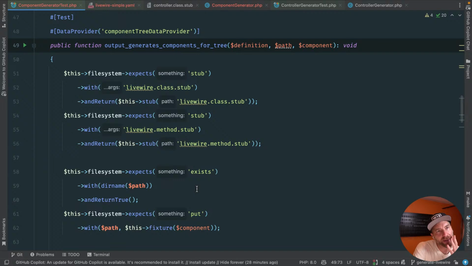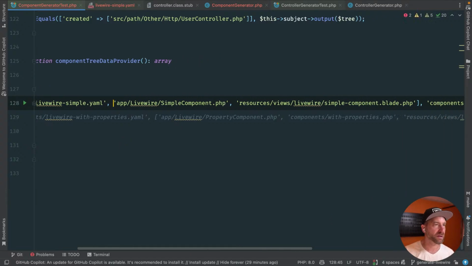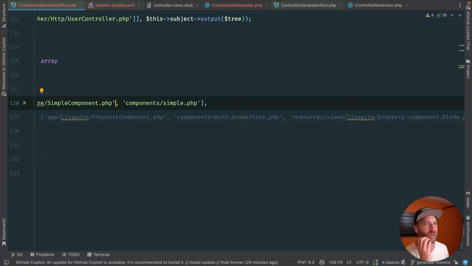How complex? Sorry, I'm thinking quietly. Let me think out loud. I'm just wondering, does it even matter? Does it even matter if we're always generating the view, no matter what, just a basic view as Artisan does? I just feel like this other part is kind of worthless. It could be assumed. It could be assumed in the test.